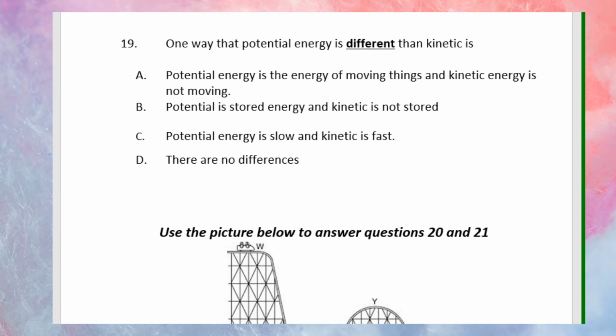Number 19. One way that potential energy is different than kinetic is A, potential energy is the energy of moving things and kinetic energy is not moving. B, potential is stored energy and kinetic is not stored. C, potential energy is slow and kinetic is fast. D, there are no differences.